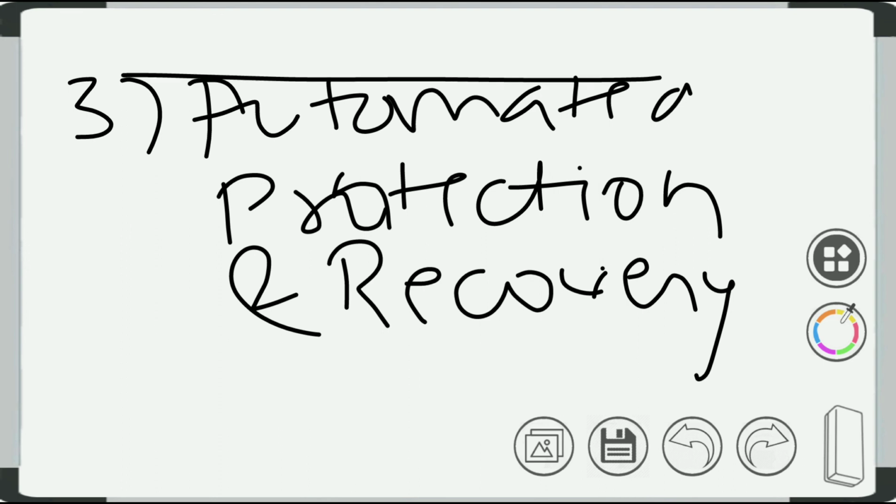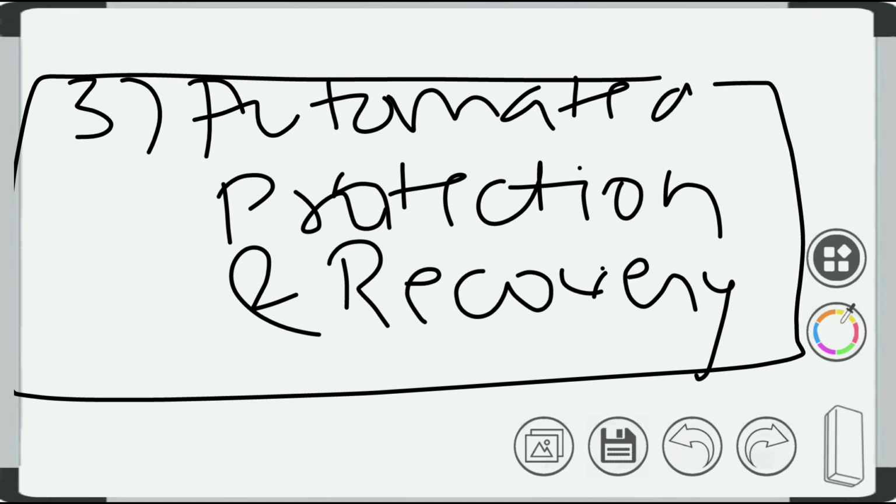So this is what the point says: for automated protection, the system on which services depend should have the capability to protect itself, give correct responses, and recover on its own. That system is defined as a highly available system.